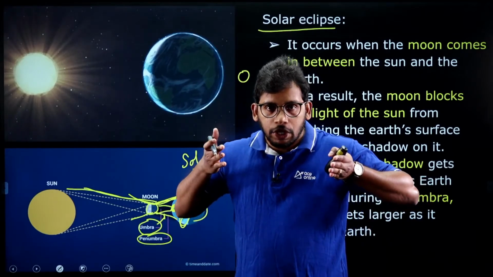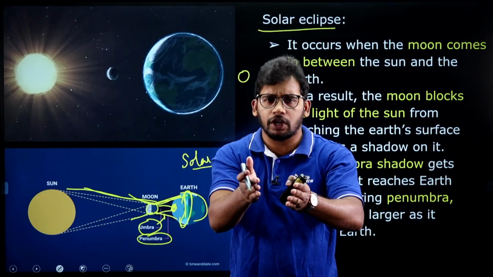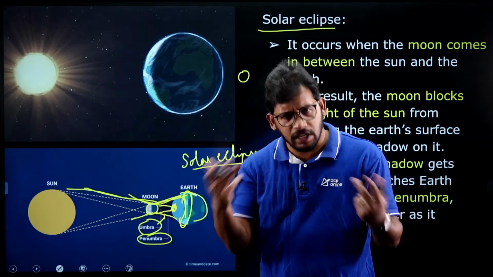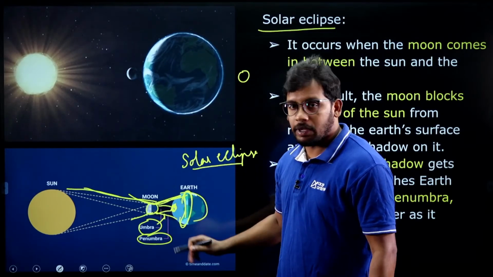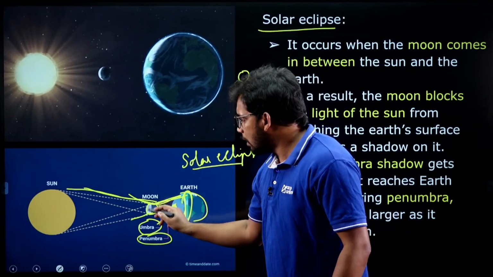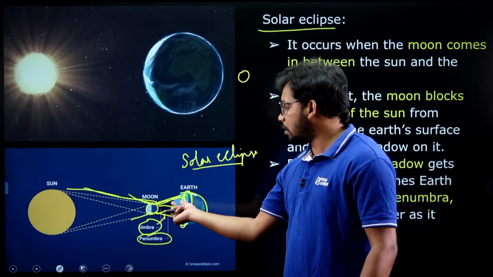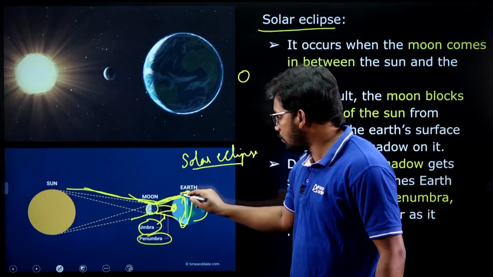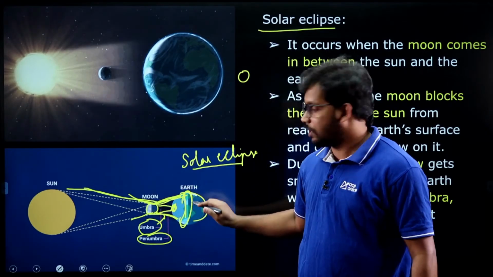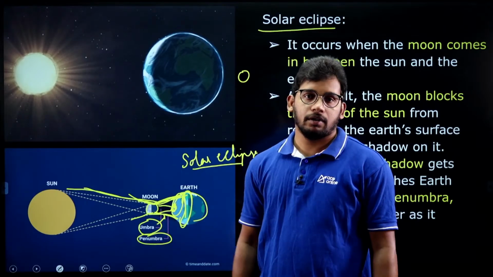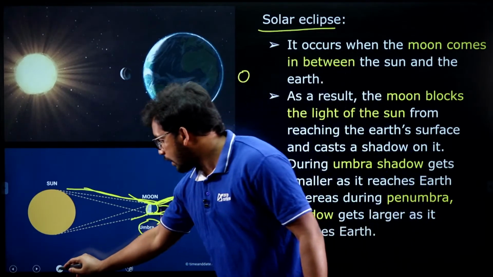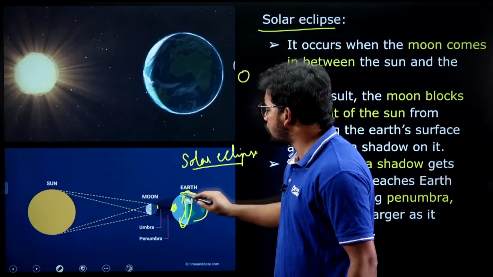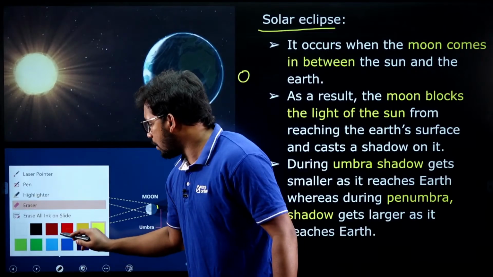So umbra means the complete obstruction of sunlight on the earth because of the moon in between. Complete obstruction. There will be clear darkness, even if it is daytime, because the moon is obstructing in terms of a small shadow. And there is also a refracted light where it will hit the moon and then go towards a certain diameter. That is called as the penumbra, right? So these two you need to understand. Many times they have been asked and many students keep on confusing this particular thing. What is umbra and penumbra, right?